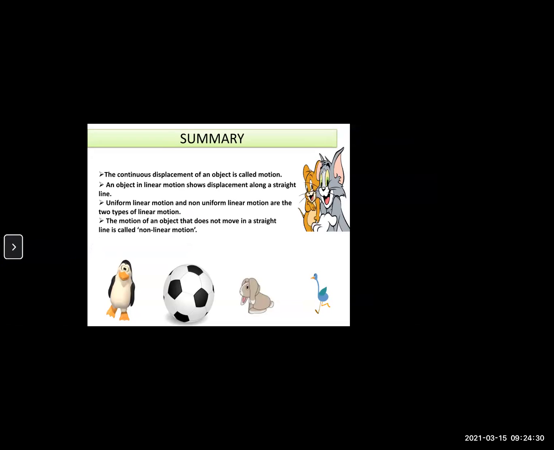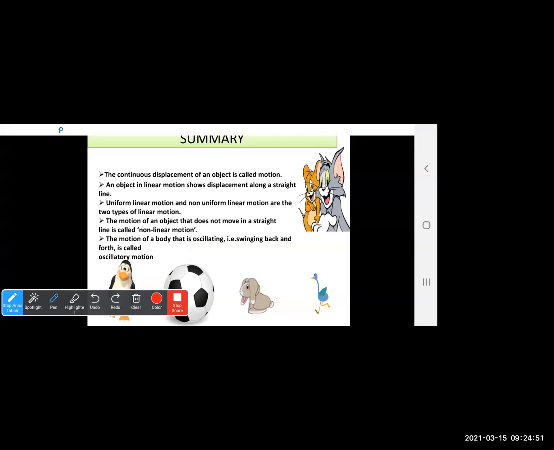The motion of an object that does not move in a straight line is non-linear motion. Anything that does not travel in a straight line will come under non-linear motion. Today we discussed one type of non-linear motion, that is oscillatory motion, the motion of an object that is oscillating. Oscillating means swinging back and forth. I'll give you 30 seconds, revise all the points, and then we'll move to the assessment part.